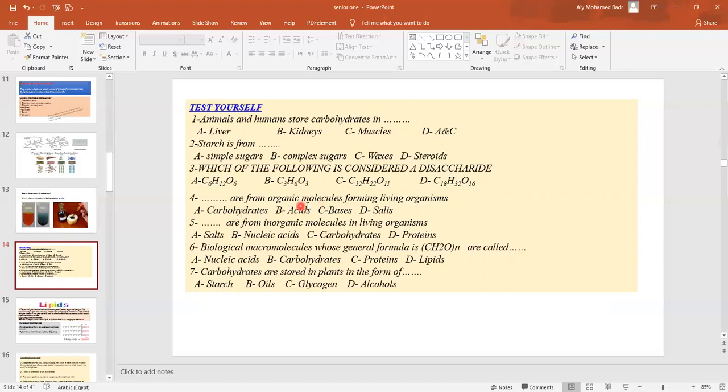Which are the organic molecules from living organisms: carbohydrates, or acids, bases, or salts? Of course, carbohydrates. Which are the inorganic molecules: salts, nucleic acids, carbohydrates, or proteins? Of course, the salts. Biological macromolecules whose general formula is CH2O times n are called nucleic acids, carbohydrates, proteins, or lipids? Of course, carbohydrates. Carbohydrates are stored in the plant in the form of starch, oil, glycogen, or alcohols? Of course, in the form of starch.